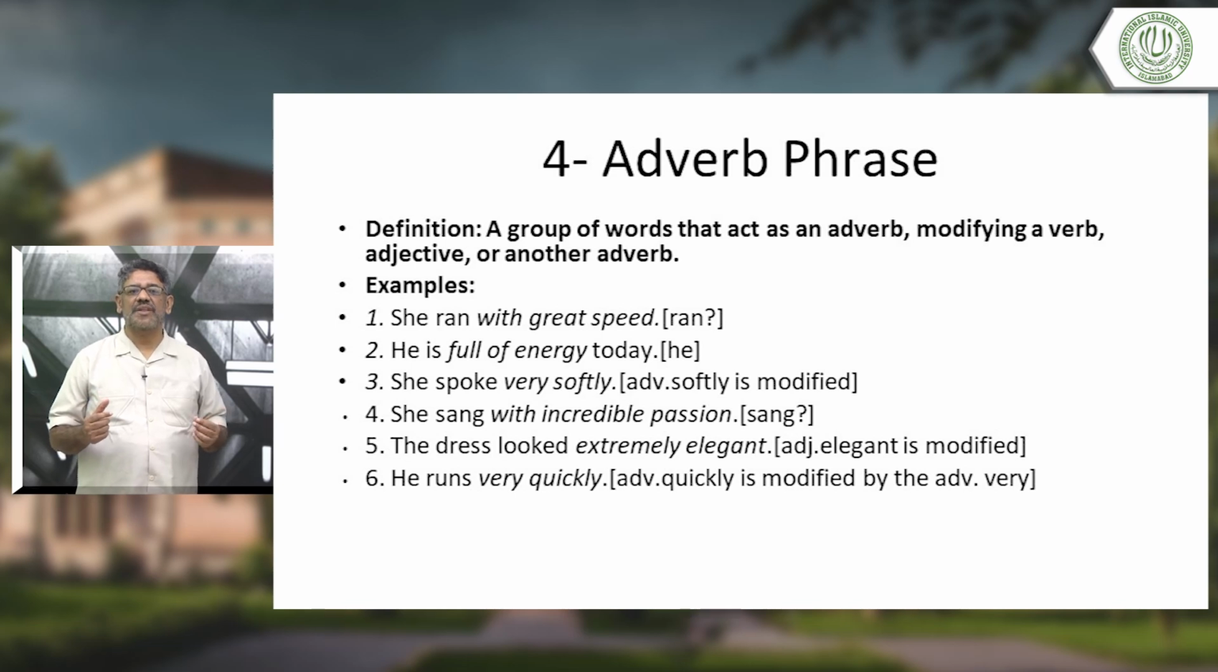Number one, she ran with great speed. Now what are we talking about? We are talking about how she runs, how she ran. So ran is the verb here. She ran with great speed. You can say she ran fast, it is okay. Fast is okay here. But we are saying with great speed. She ran with great speed. So it is telling us something about the verb ran. What did we say? Modifying a verb, adjective or another adverb.